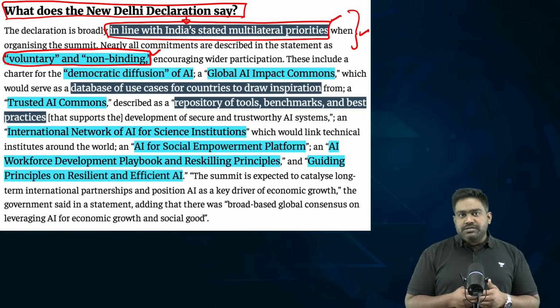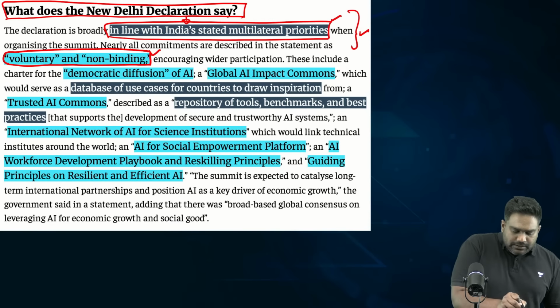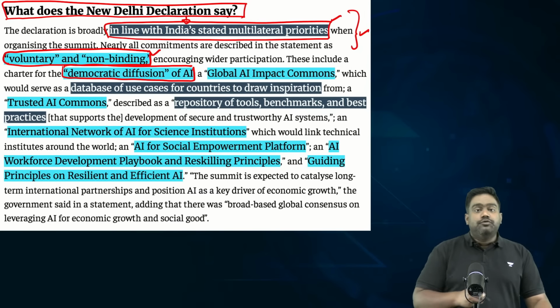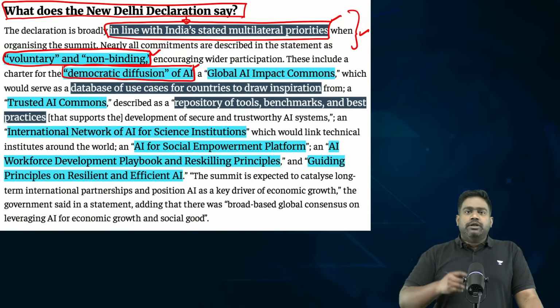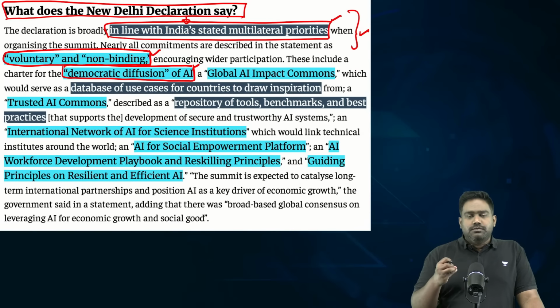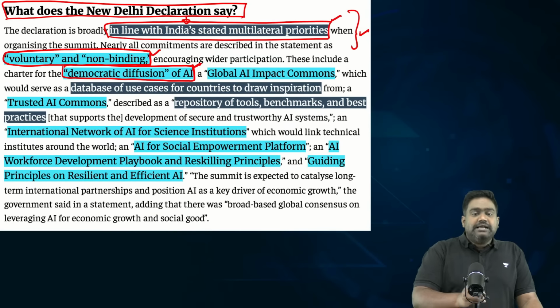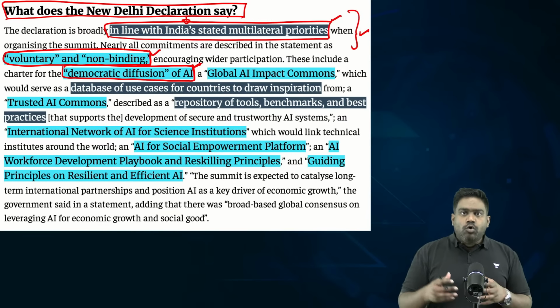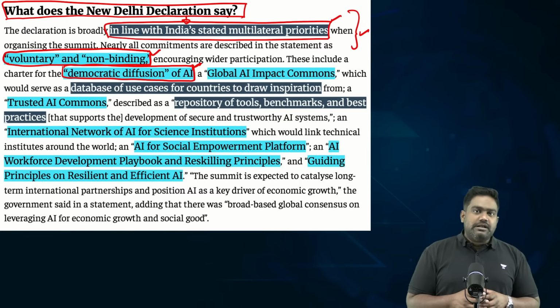As a result, India was able to champion the vision of democratic diffusion of AI, ensuring that even small countries, weak and developing, underdeveloped nations from the global south, will eventually get access to AI technologies. And the benefits of AI is something which is coded into the New Delhi Declaration.